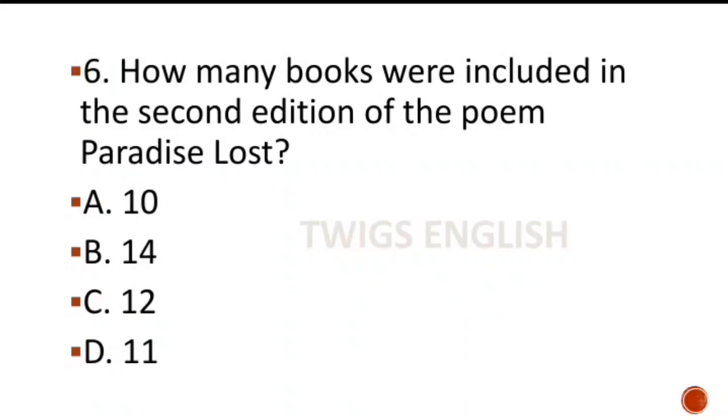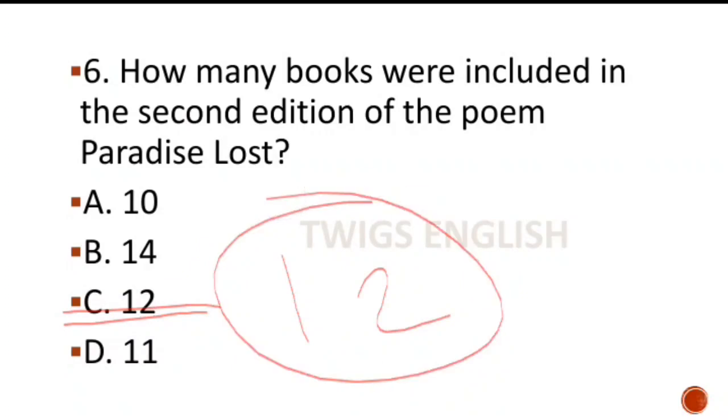Next, how many books were included in the second edition of the poem Paradise Lost? Here the right answer is option C, 12 books. 12 books were included in the second edition of the poem.